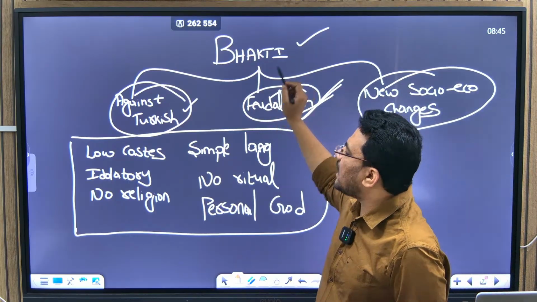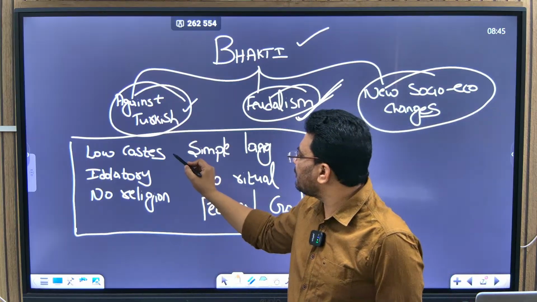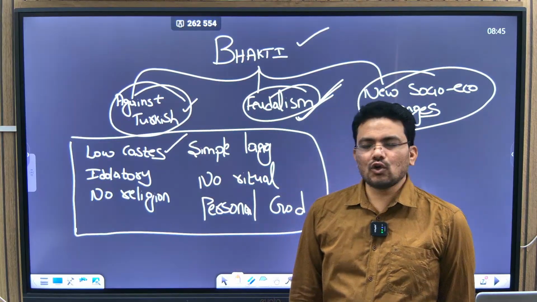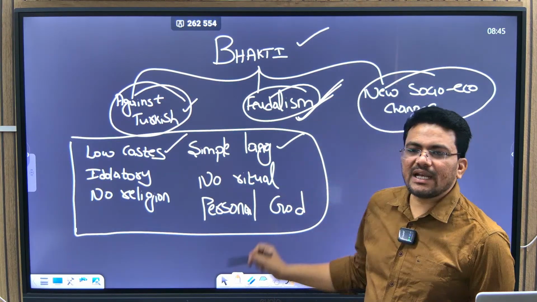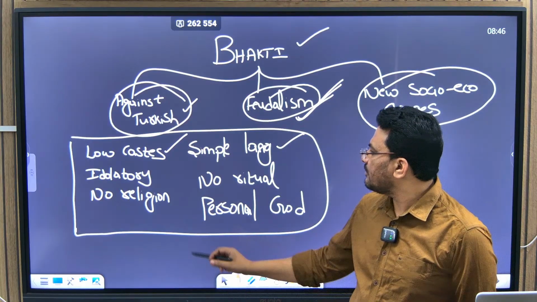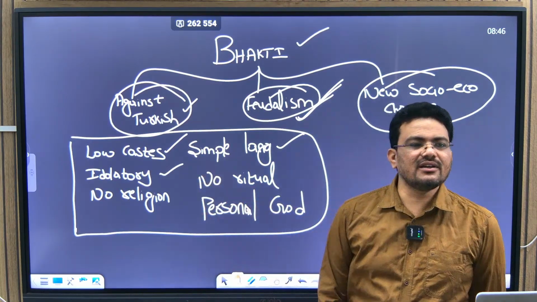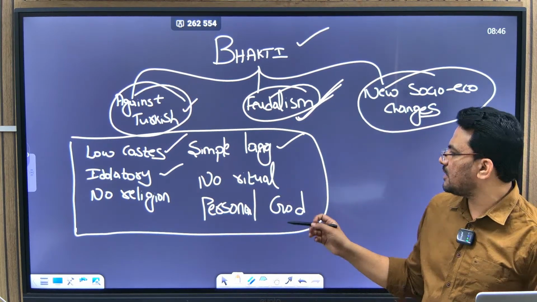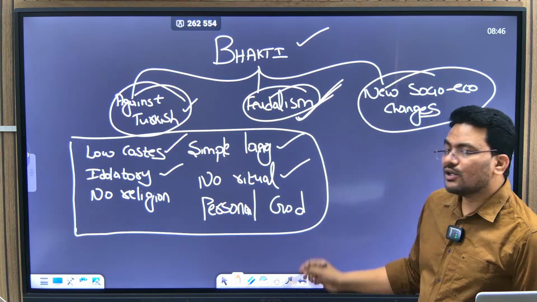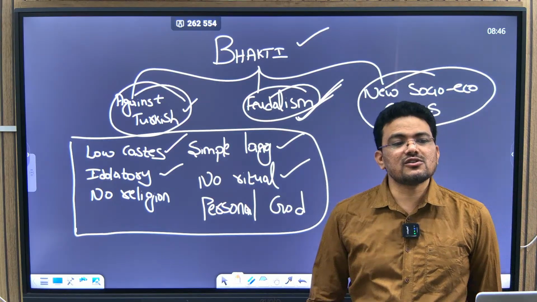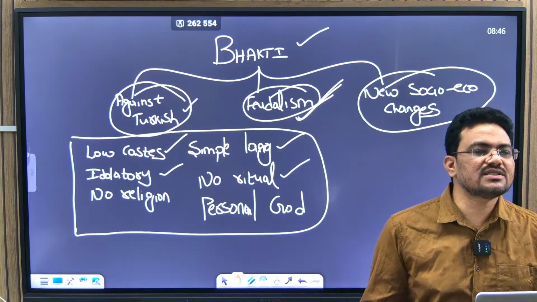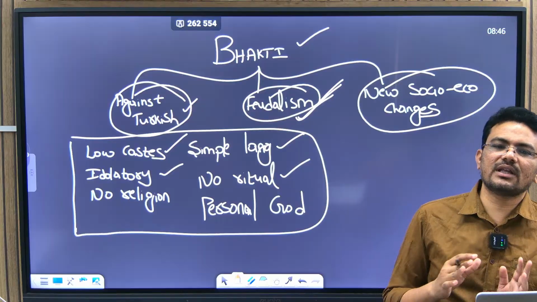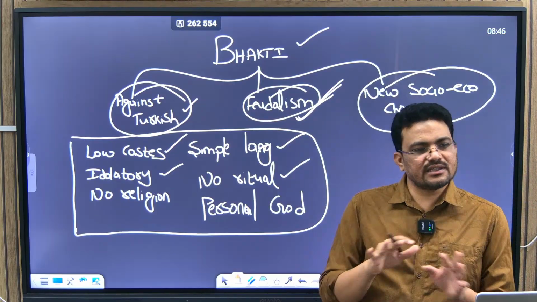Now, the Bhakti saints in India have some features. For example, most of them are from the lower caste. And they use simple language, not complex language. They opposed idolatry, most of them. One or two may have propagated idolatry, but most did not. And no rituals. This is also a mystic religion, which means, as we have discussed, establishing a direct connection with God. You and God and love, nothing else in between.